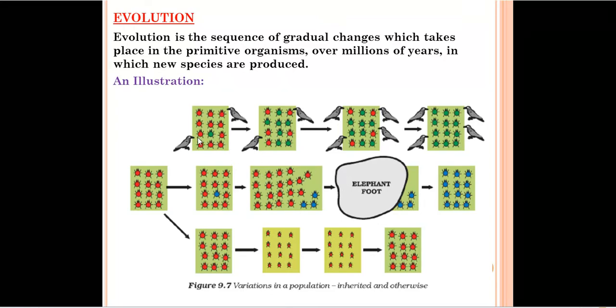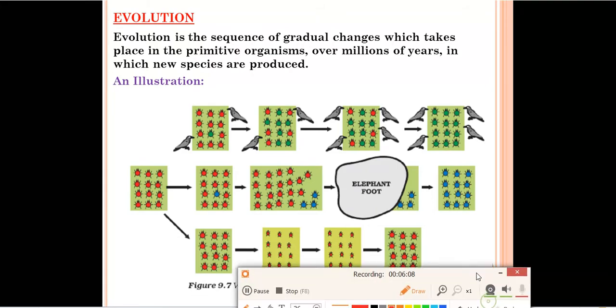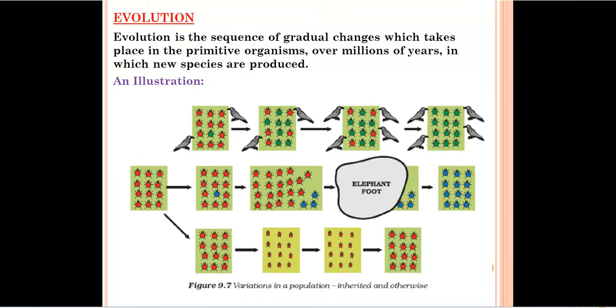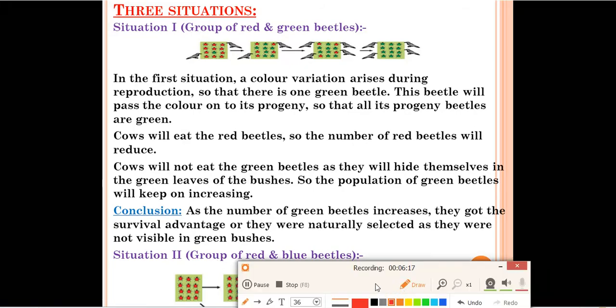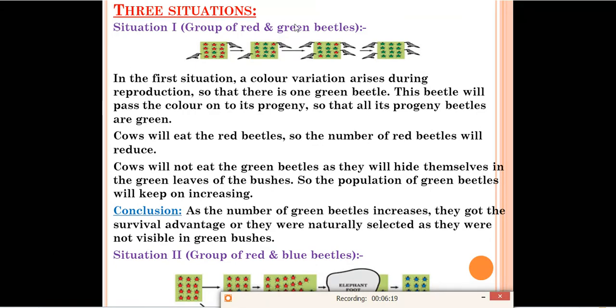In the first situation, you can see one green beetle over there. Okay, in situation 2, one blue beetle can be seen, and in the third situation, all the beetles were of red color. So one by one we will compare all the three situations in the next page. Okay, so first of all, you have to remember that 12 red beetles were present over there. Now we will continue with the first situation.